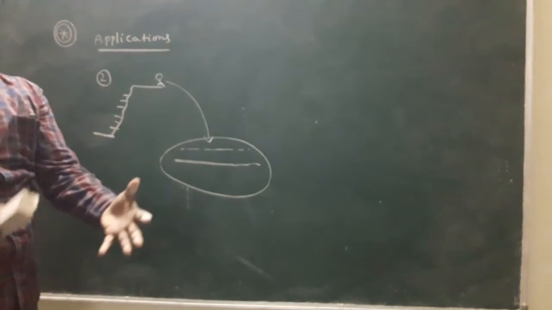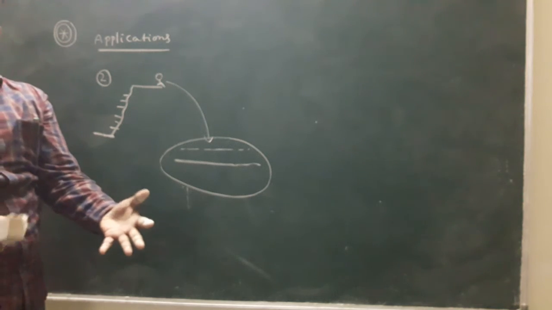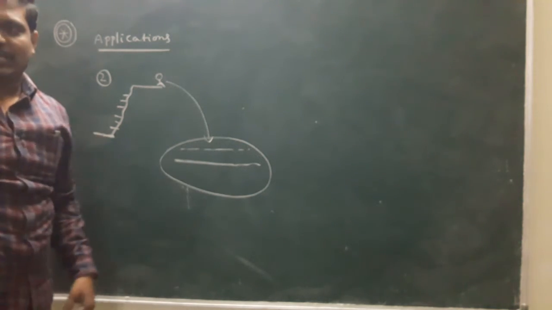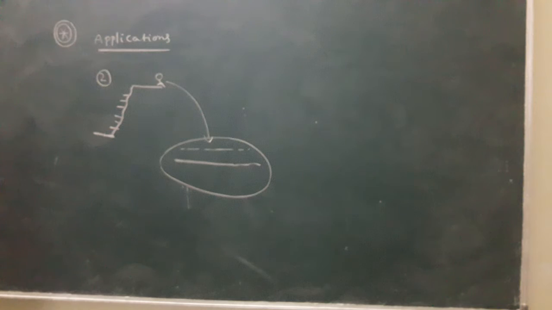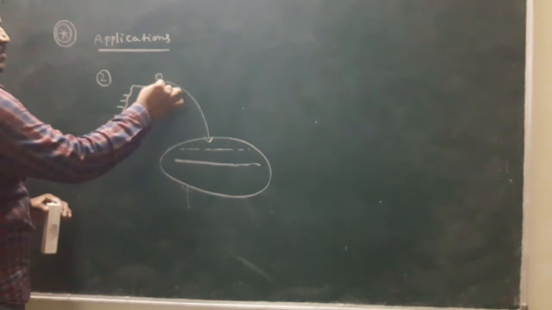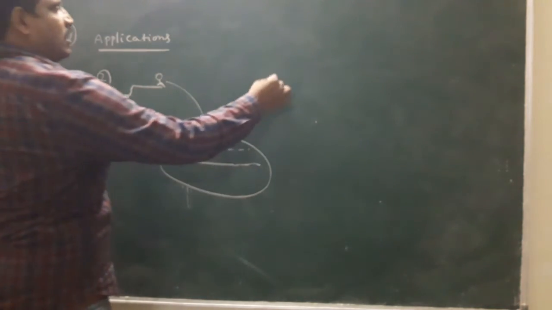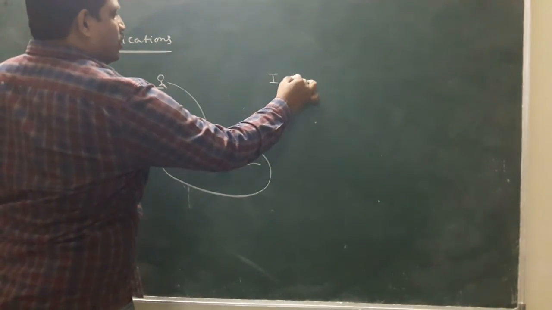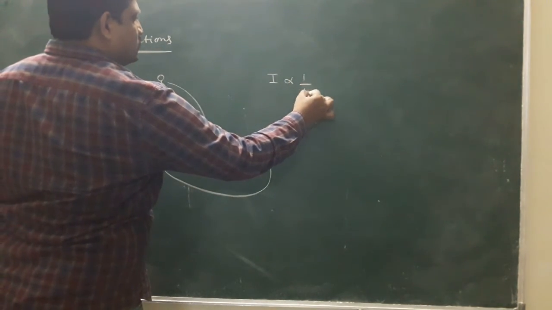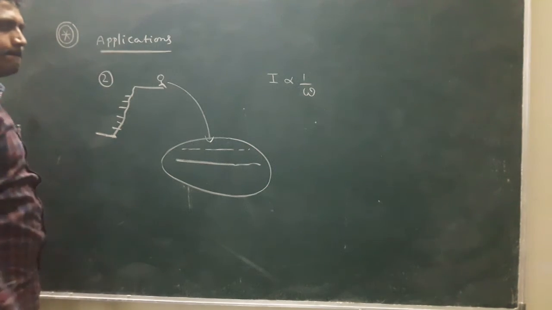When he touches the water, the man applies an action and the water gives an opposite reaction. So the man may feel pain. In this situation, the man also uses the law of conservation of angular momentum. According to this theory, I is inversely proportional to omega.